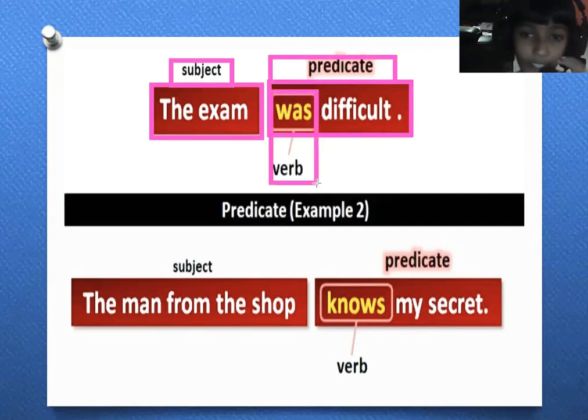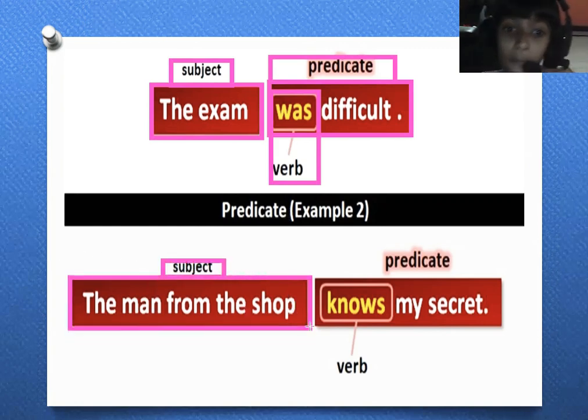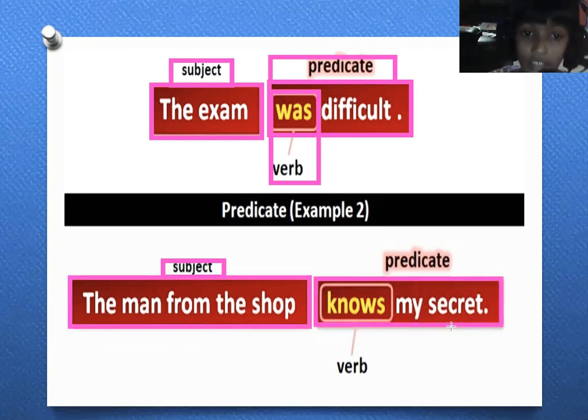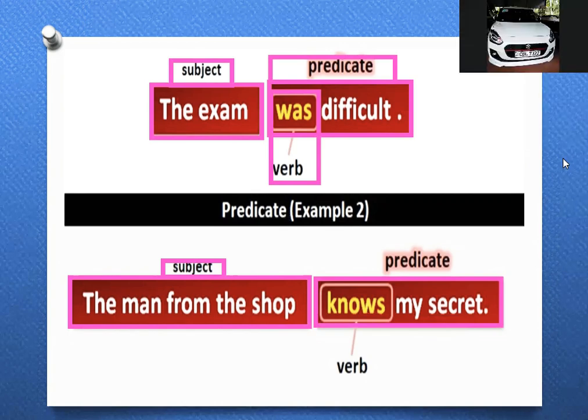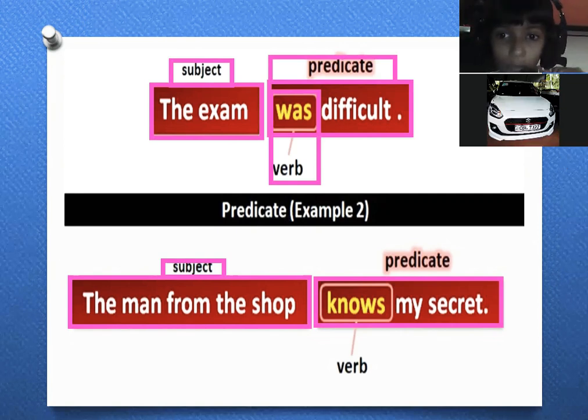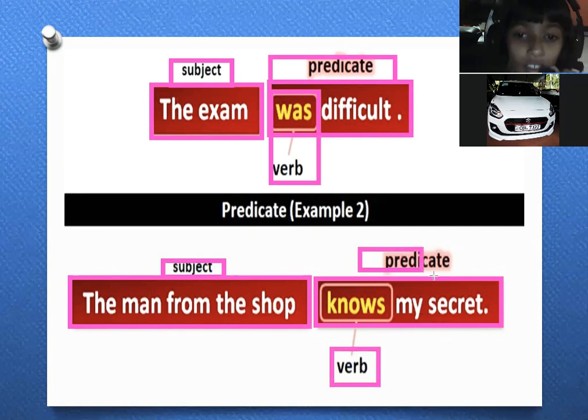And predicate example 2. The man from the shop knows my secret. Who knows my secret? The man from the shop. And you can see here in this sentence, what is the subject? Man from the shop is the subject here. And predicate is knows my secret. And you can see the mark one. Knows is the verb here.